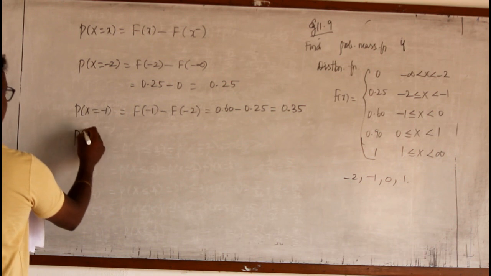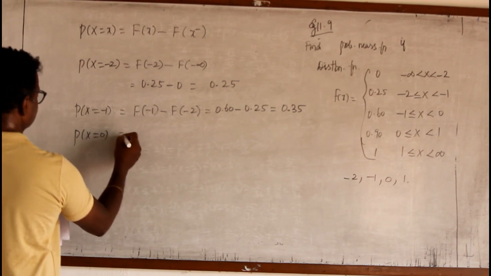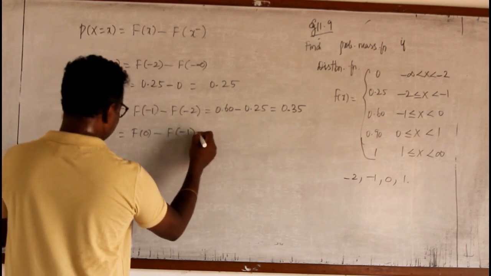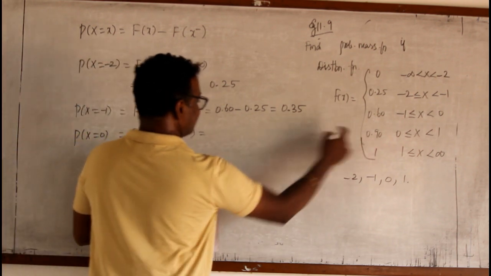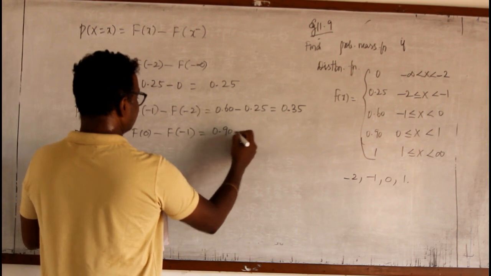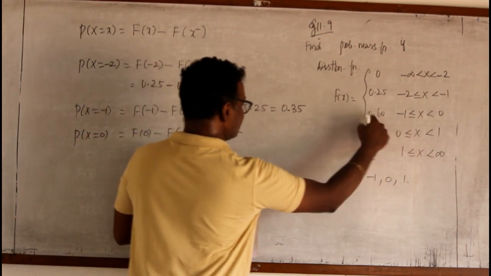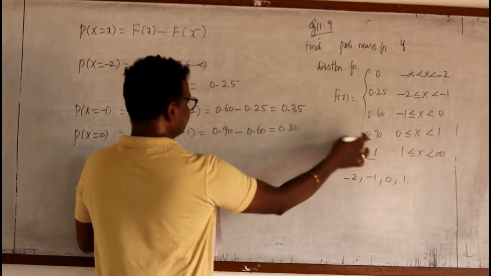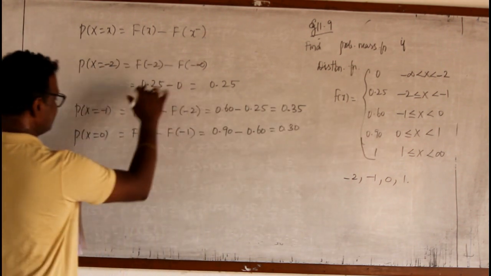Now, P of X equal to the next one, 0. That is F of 0 minus the distribution function F of minus 1. F of 0 value is 0.90, minus F of minus 1 value is 0.60. So the answer is 0.30. Understand, you must take from these values, not from here.